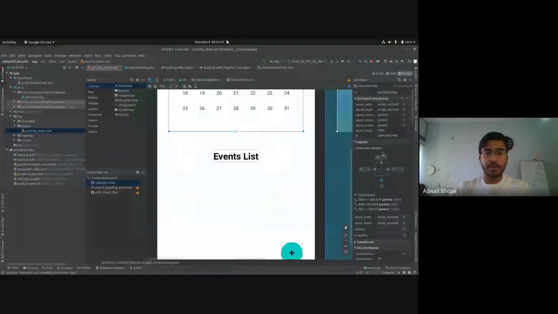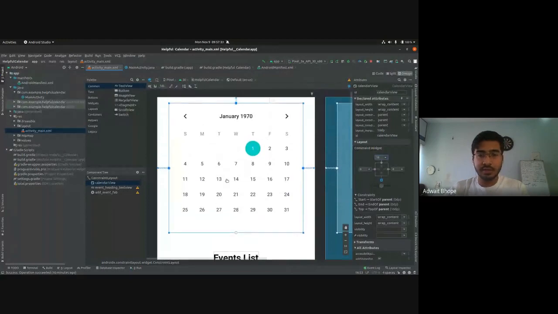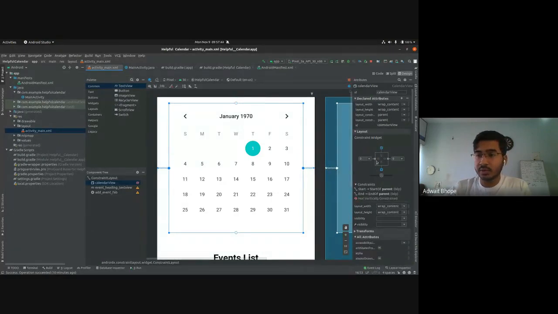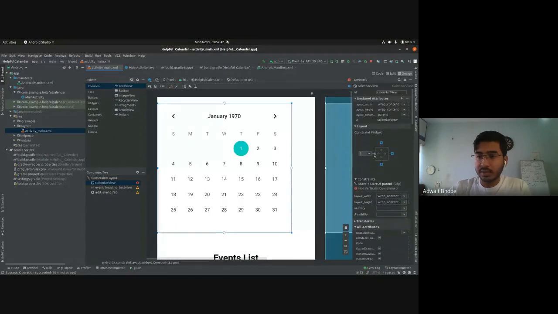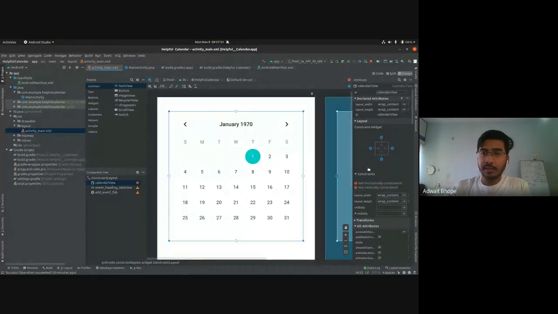Okay. You're right about the part that it says 0, 0 when you don't have any constraints. But generally when you click on this circle at the top and drag your mouse to this, it will create a constraint. So I'll give you an alternative way as well. I'm assuming your screen looks like this right now. There are no constraints and you would be free to move the calendar anywhere. In the attributes pane, you can click on this plus button. Even that will generate a constraint for you.